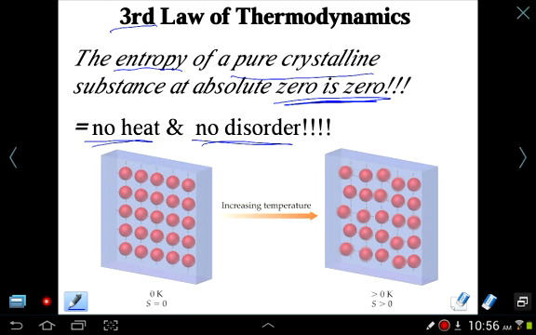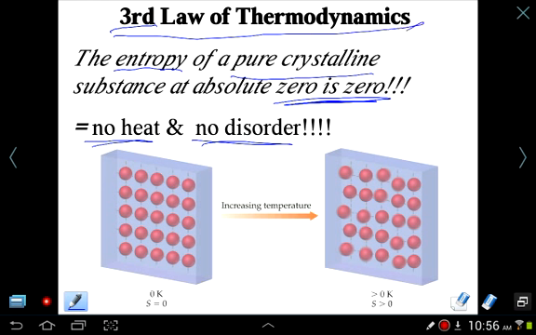In other words, the only time you can have zero disorder is if you're at absolute zero. And because getting to absolute zero is practically impossible, even though scientists have gotten pretty close, to within a few billionths of a degree Kelvin, really any system at a higher temperature is full of disorder. So at room temperature, all the substances that we have around us are full of disorder. That's the third law of thermodynamics. It's more of a technicality, if you would.